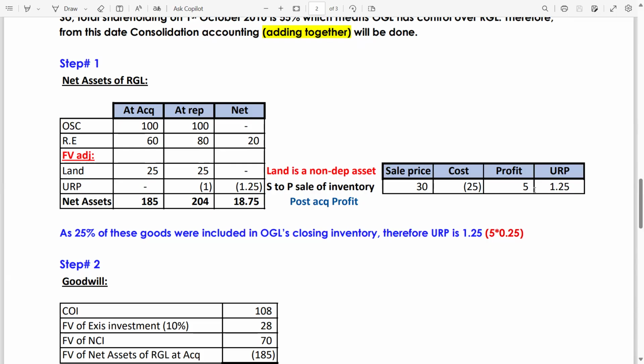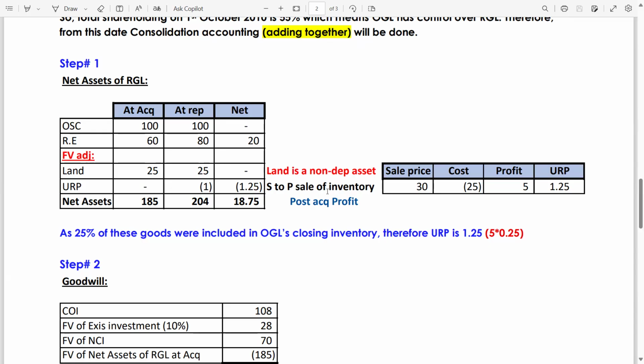How 1.25? 5 million multiplied by 25%, because 25% of the goods is still included in the OGL closing stock. Now guys, unrealized profit you have to deduct from the reporting date packet. Now you can see why there is 1, not 1.25. Guys, this is just because of a rounding issue. It's 1.25.